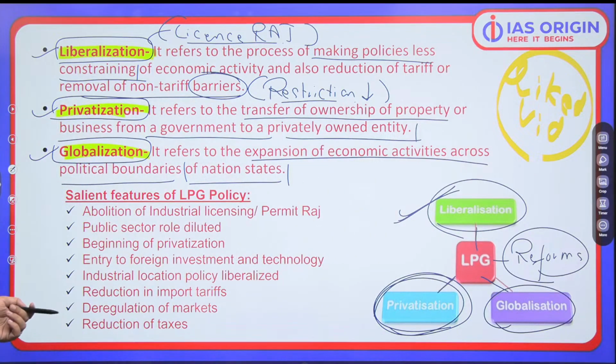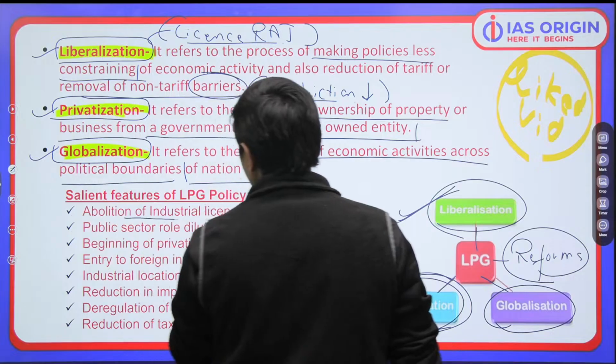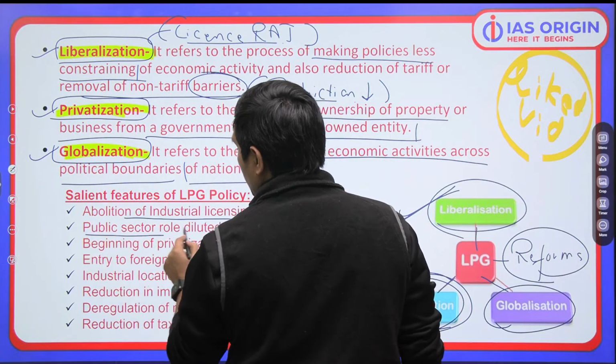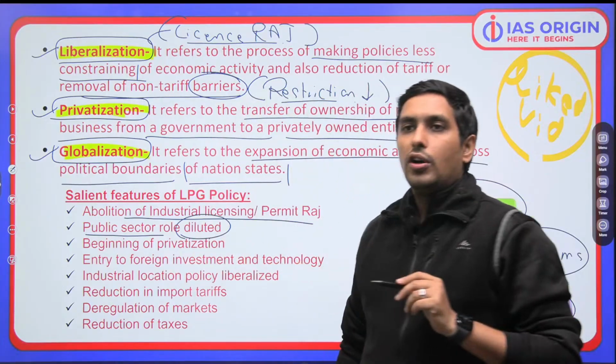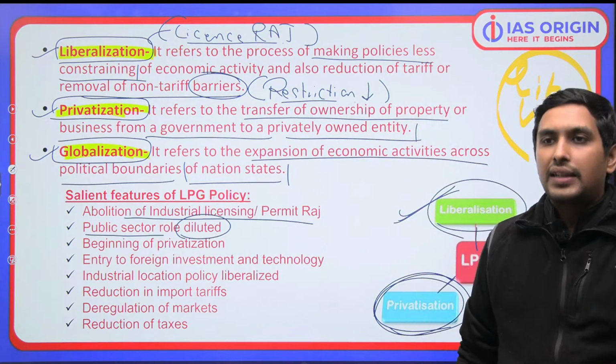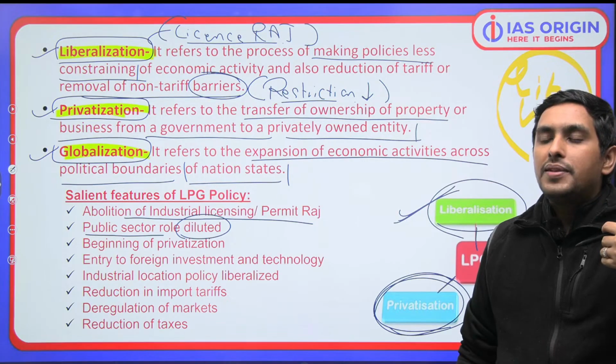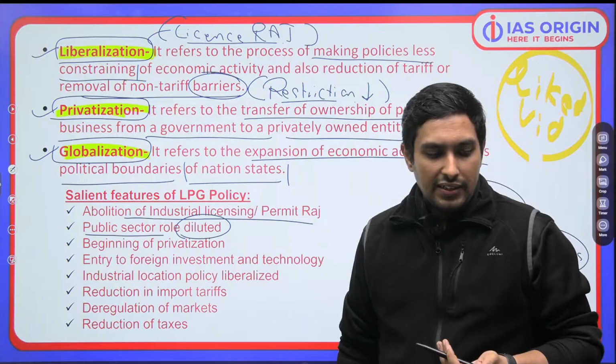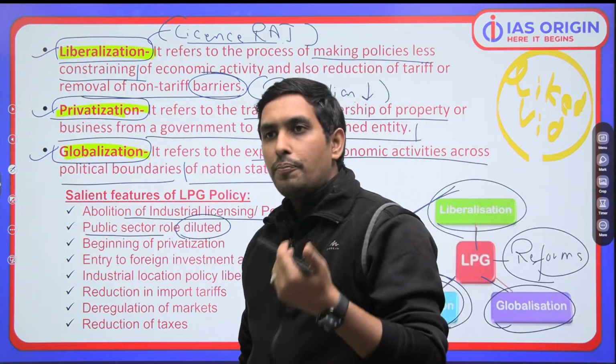So what are the salient features? We are abolishing the industrial licensing permit. We are making sure the public sector role is lessened or diluted. What is the public sector? That is the government sector. So we are reducing the role of the government sector. We are pushing the private sector ahead, which is a great thing to be done at that time, right? So it was important.